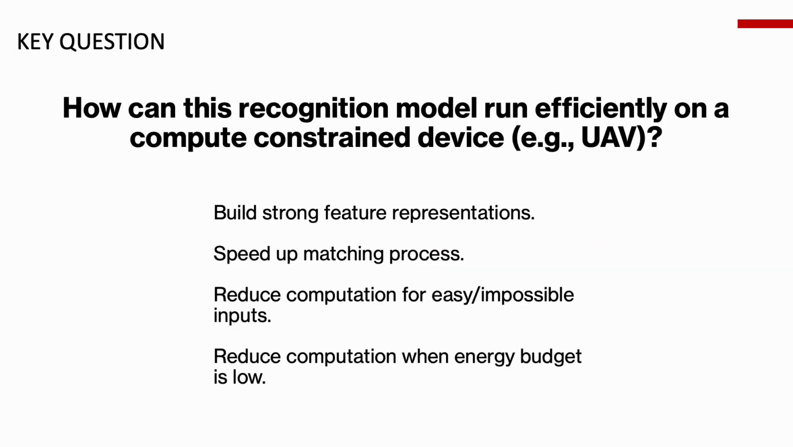In this paper, we explore the challenge of efficiently running a model on a compute-constrained device, such as a drone. Our focus is on establishing robust feature representations for the person's appearance, enhancing the matching process speed, and dynamically adjusting computational power based on input complexity or when operating under a limited computational budget.